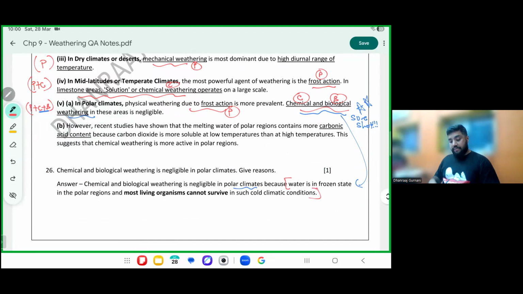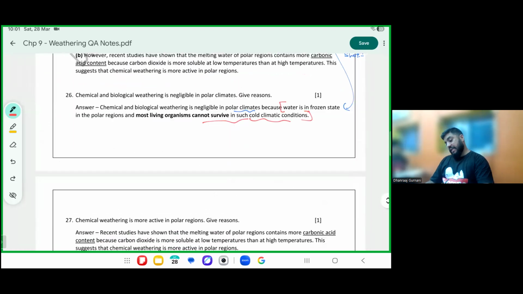So for chemical, water is there. For biological, organisms are there, but they cannot survive in such cold climates. If they melt, then this weathering becomes active. If they don't melt, these are happening on a very small scale. Last statement here, that's what they are saying.